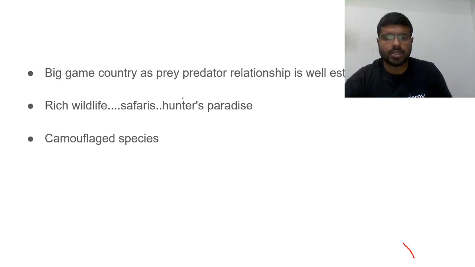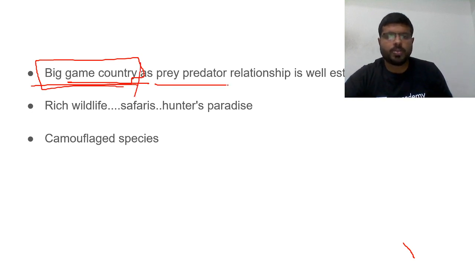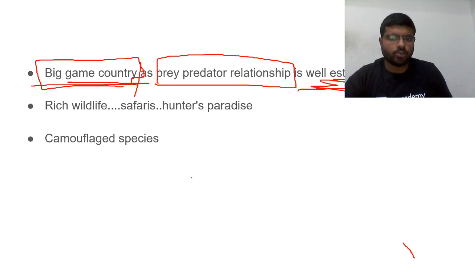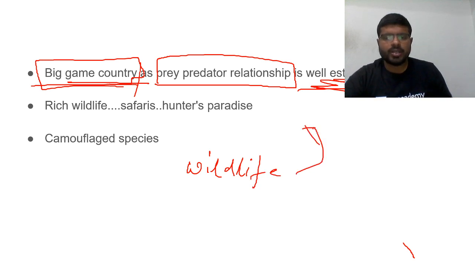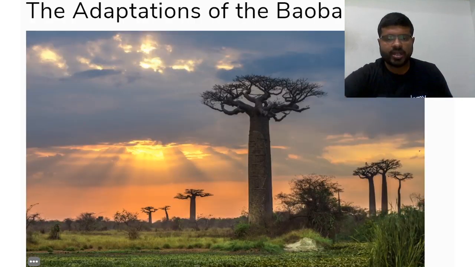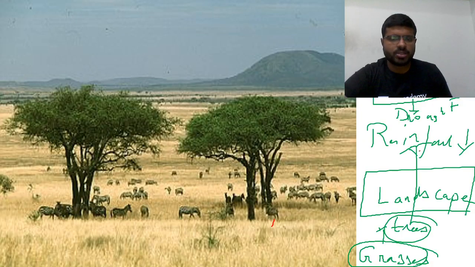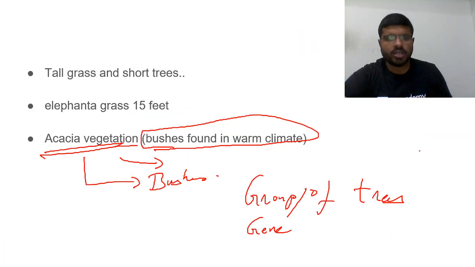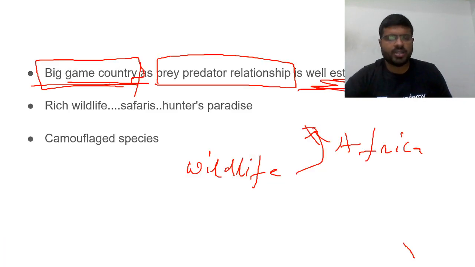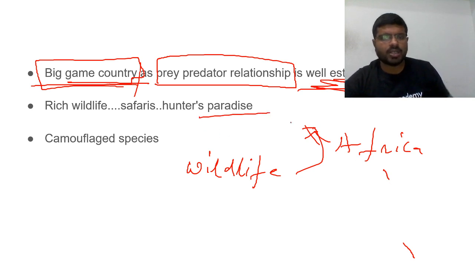This region is called what? Big game country. Big game country. So why? The prey predator relationship is very established. The moment I say wildlife, immediately which picture will come into your mind? Africa. Why? So much wildlife. You can see in this picture so much wildlife which is found. Savannas are known for wildlife centers. That's why you have rich wildlife here. It is called hunter's paradise.